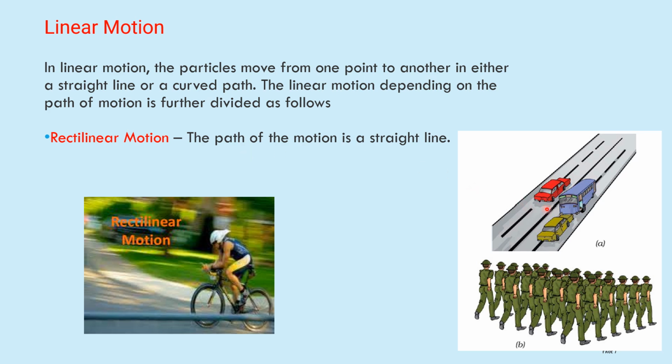Here consider this example. The three cars or three vehicles are moving in a straight line. Therefore, this is an example of rectilinear motion. Here the soldiers or police are doing a march past, following a particular line. This is also an example of rectilinear motion. Here you can observe cycling is going on. He will follow a straight line. This is also an example of rectilinear motion. Therefore, in rectilinear motion the path of the motion is always a straight line.